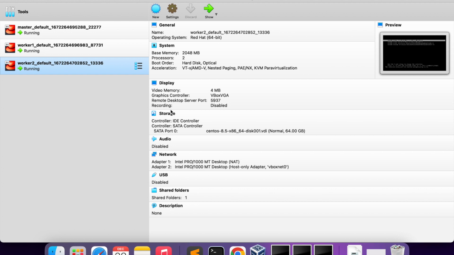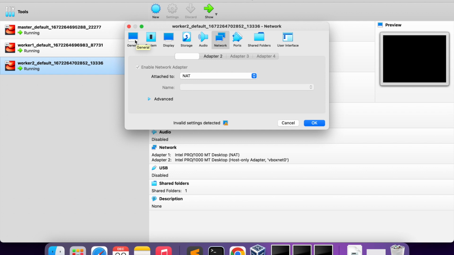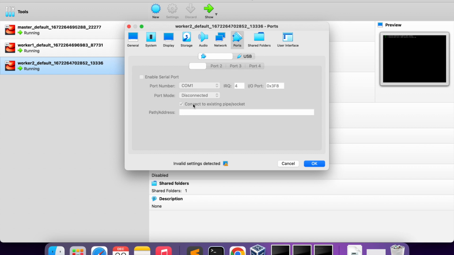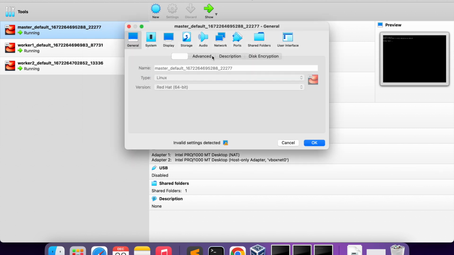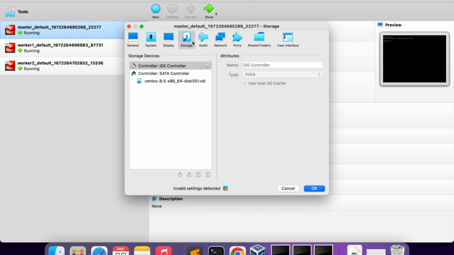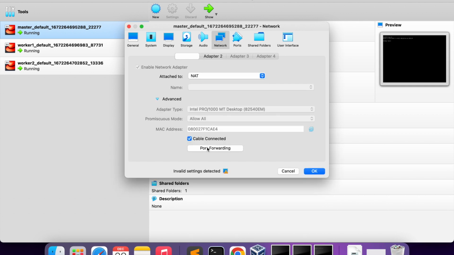Okay, so go to settings, network, sorry, general, yeah, go to ports, system, display, yeah, you need to click here, port forwarding.